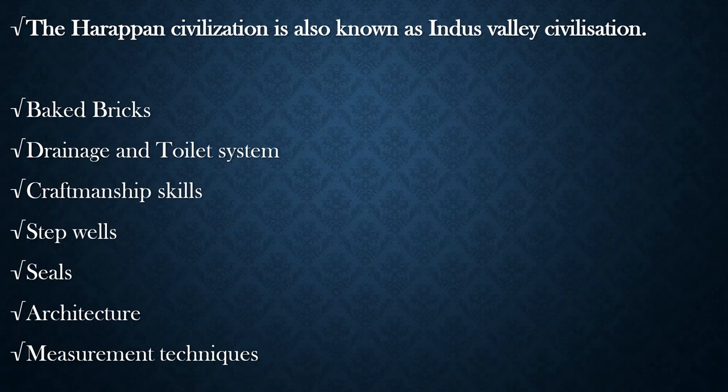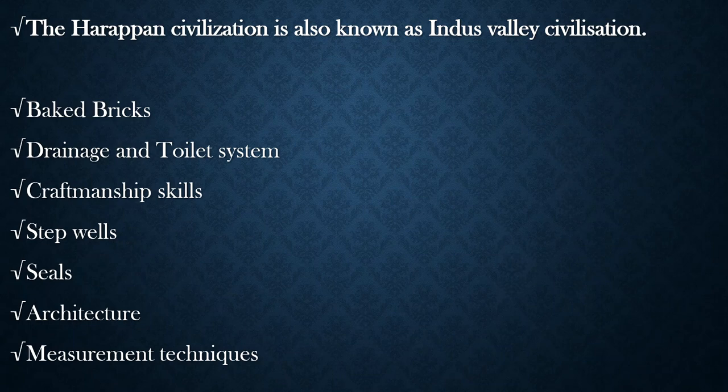You can see in Harappan civilization, all the bricks used to have the same size, same dimension, same weight. How can it be possible? Because they used to use some unique measurement techniques. All these things make the Harappan civilization a wonderful civilization. So we need to know about this Harappan civilization.